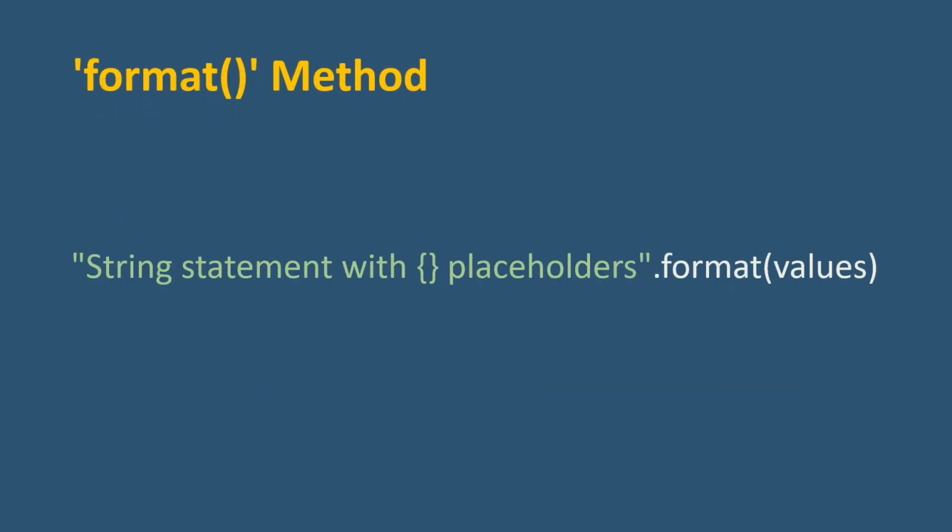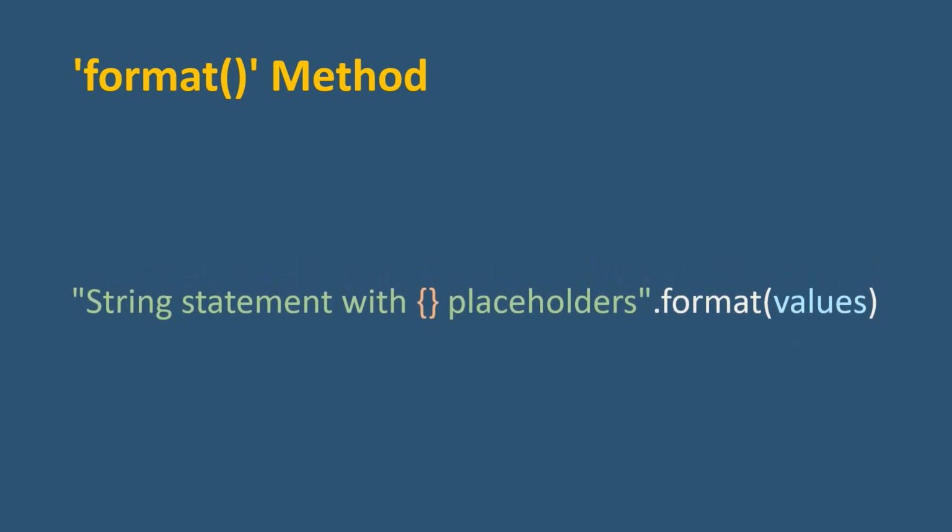The format method is a powerful and versatile way to format strings. It allows us to insert values into placeholders within a string template, providing control over the formatting of those values. Curly braces are placeholders where the values will be inserted. The format method takes one or more arguments, and these values are inserted into the placeholders within the string, replacing the curly braces placeholders. This method is called by putting a dot right next to the string statement or variable. Now, let's return to the IDE to see how to use it with some examples.